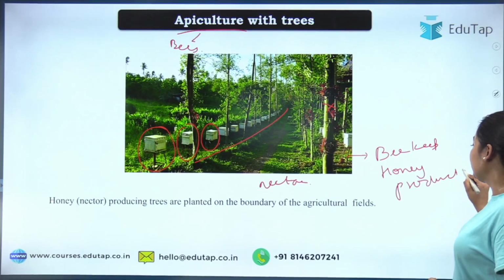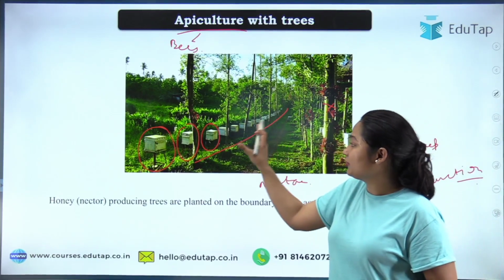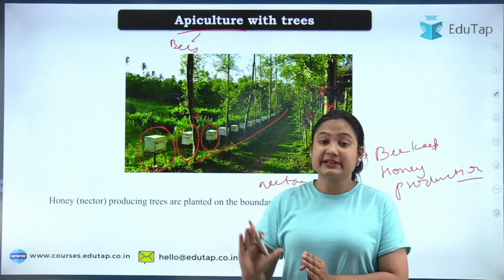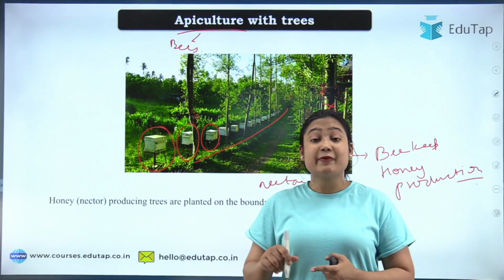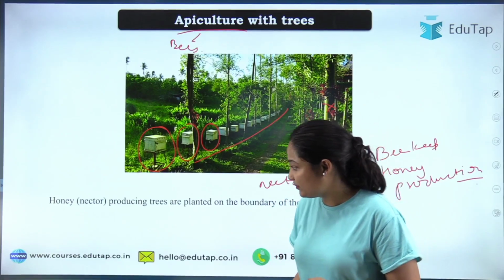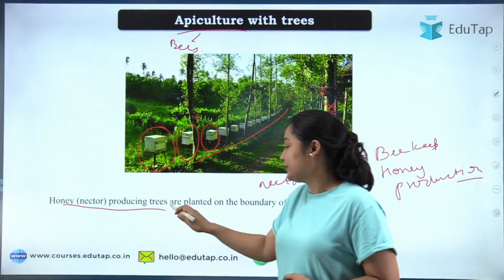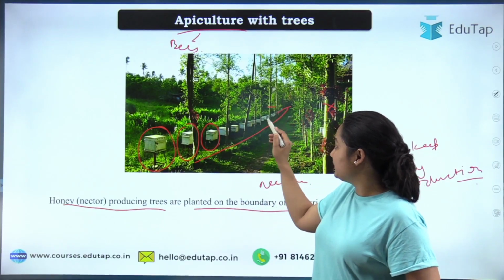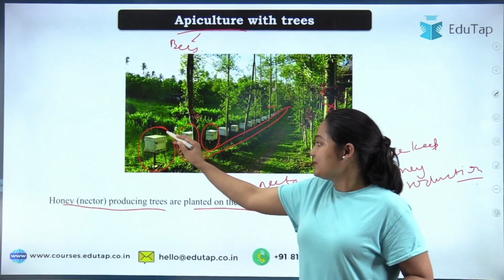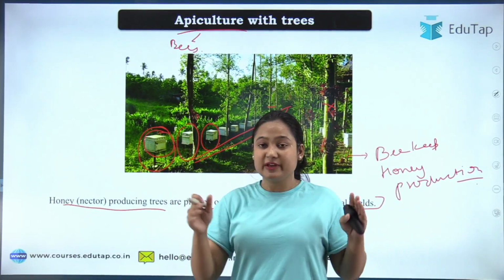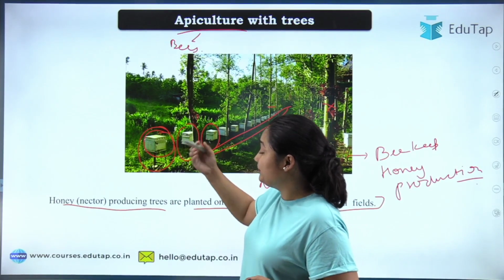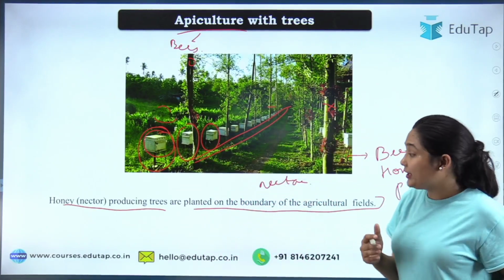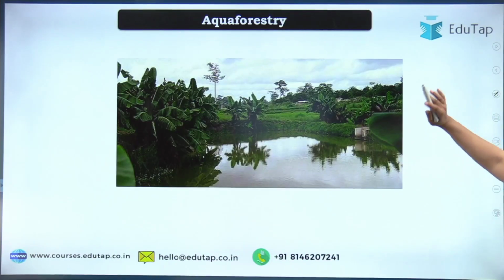So on the land where you are doing beekeeping or producing honey, you grow plants or trees that grow in forests. Forest trees you are growing, but these forest trees will be rich in nectar. Going by the definition, honey nectar producing trees are planted on the boundary of the agriculture field. This is your field. You have grown the trees on the boundary, and you can keep your beekeeping box here. And the bees will now collect the nectar from the trees itself until the crop flowers.